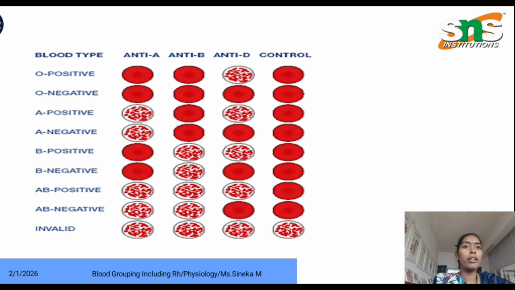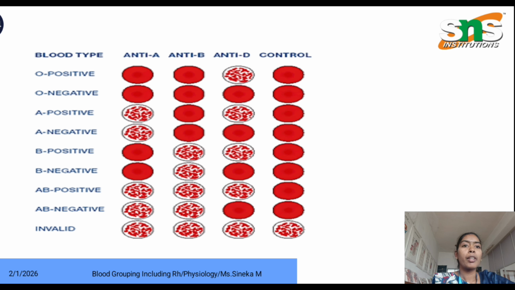For B positive, agglutination occurs in anti-B and anti-D. For B negative, agglutination occurs in anti-B. For AB positive, agglutination occurs in anti-A, anti-B and anti-D. For AB negative, agglutination is present in anti-A and anti-B. For an invalid blood group, agglutination is present in anti-A, anti-B, anti-D and also the control.